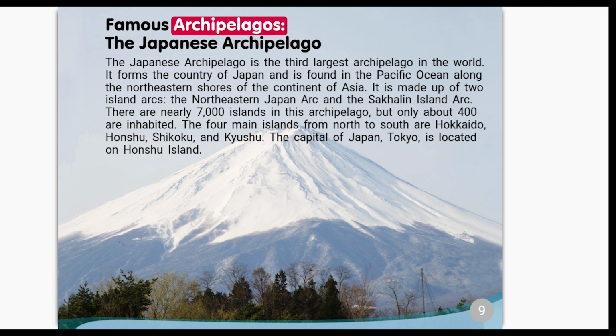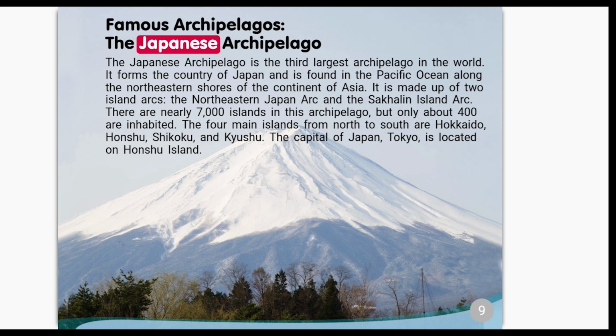Famous archipelagos. The Japanese archipelago. The Japanese archipelago is the third largest archipelago in the world. It forms the country of Japan and is found in the Pacific Ocean along the northeastern shores of the continent of Asia. It is made up of 2 island arcs, the northeastern Japan Arc and the Sakhalin Island Arc.